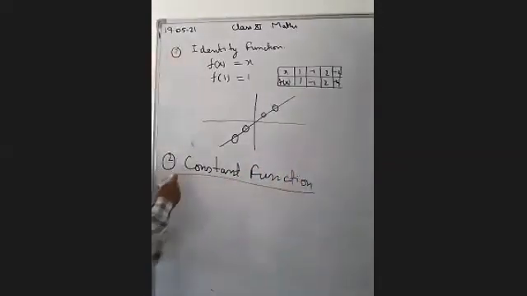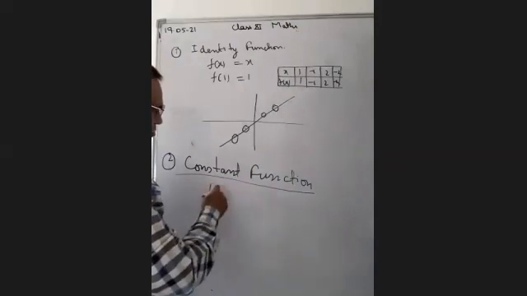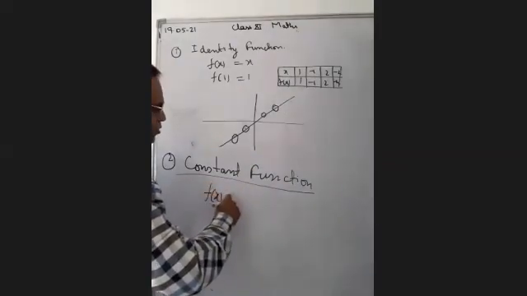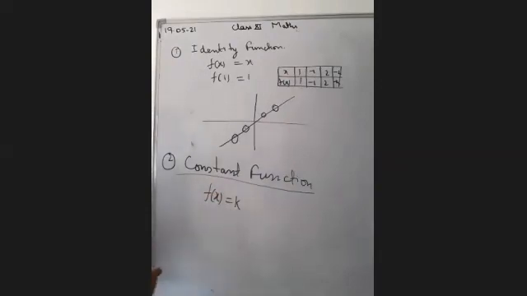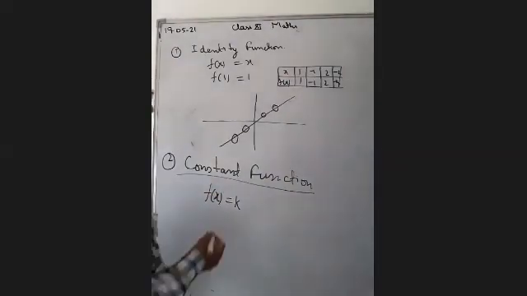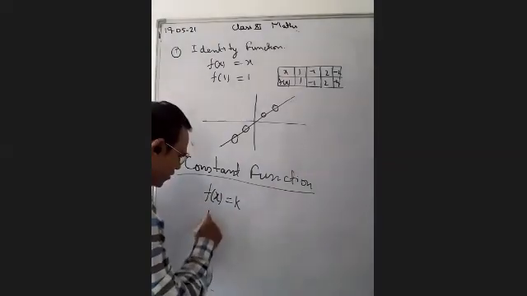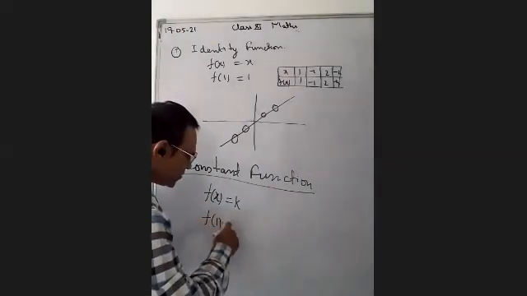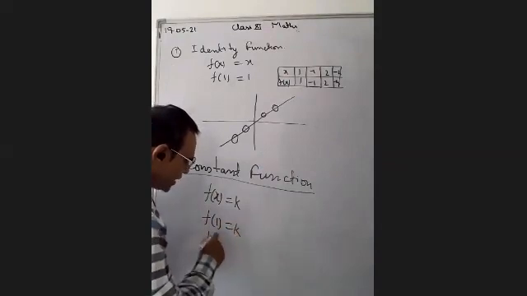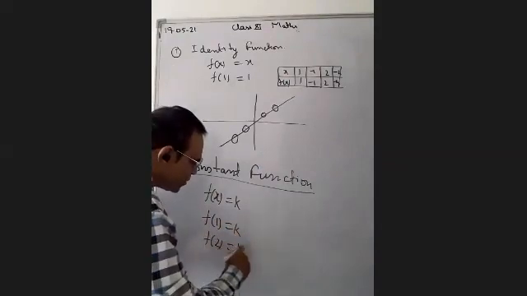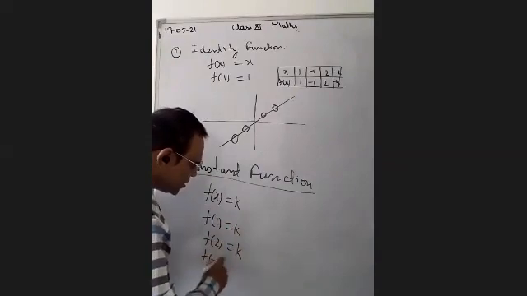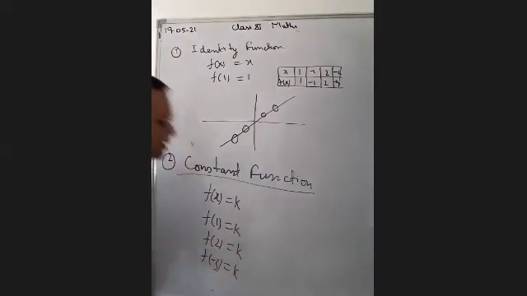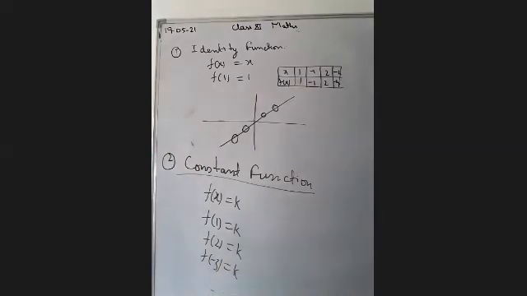Constant function means, as the name suggests, we always get a constant value. f(x) is equal to k, suppose the value is k, that is known as the constant function. यानी कि whatever different value we put as input, if we put f(1), f(1) is also k. If we put f(2), then it is also k. If we put f(-3), then the same value. If we get the same answer, that is known as the constant function.